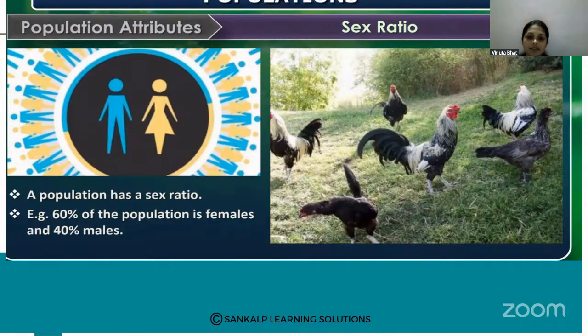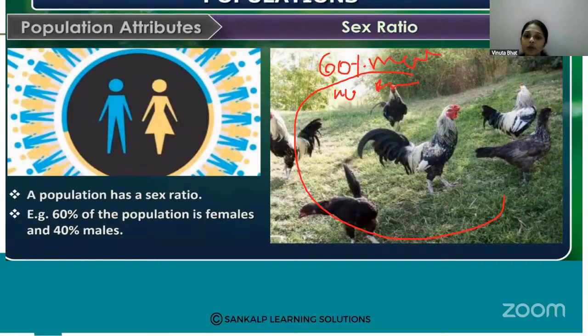For example, in a particular bird population, 60% are males and 40% are females. That is called the sex ratio.